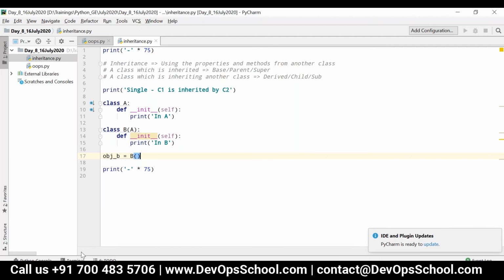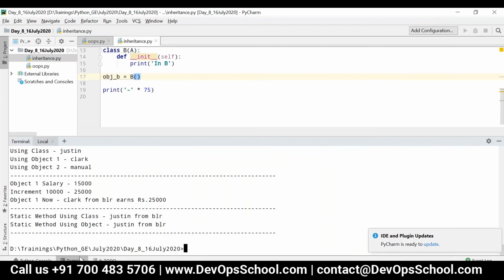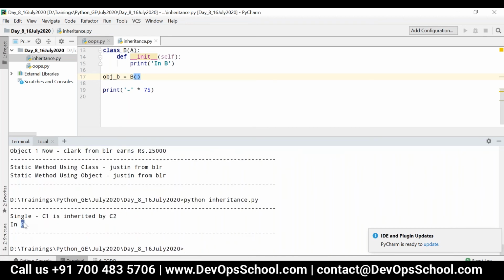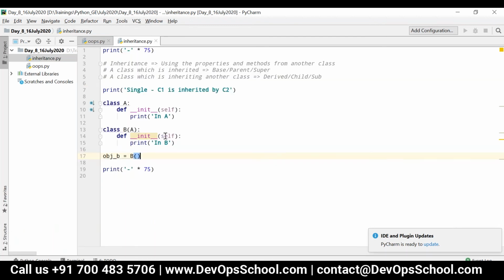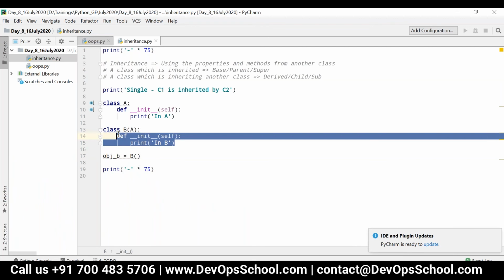So now what will happen in this case? I will get the message saying in B. You can see only in B will be printed. Consider I don't have an init method at all.